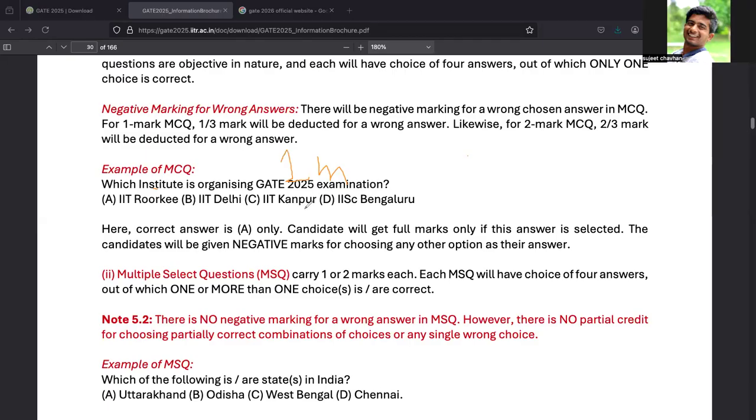So in the second scenario, let's say someone selects IIT Roorkee, and as we know, the organizing institute for GATE 2025 was IIT Roorkee. So for a 1 mark question, you will get 1 mark. Previously your marks were 5, now your marks will be 6. So that's it for MCQ type of question.